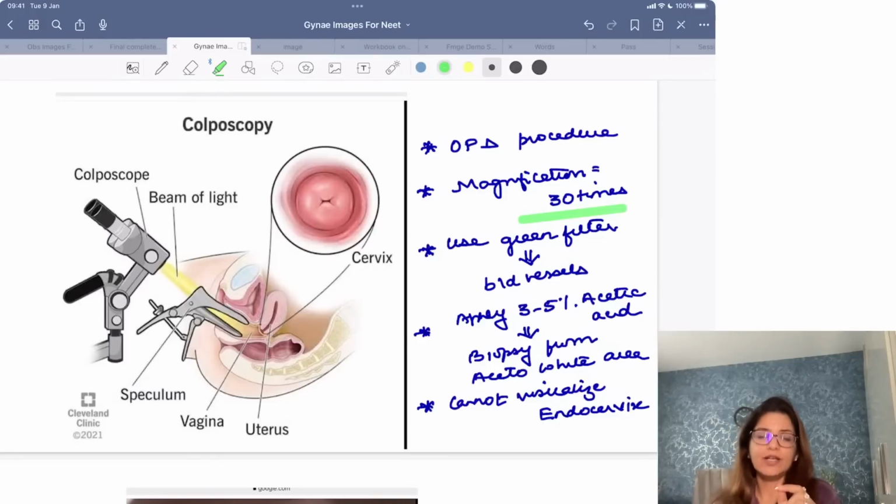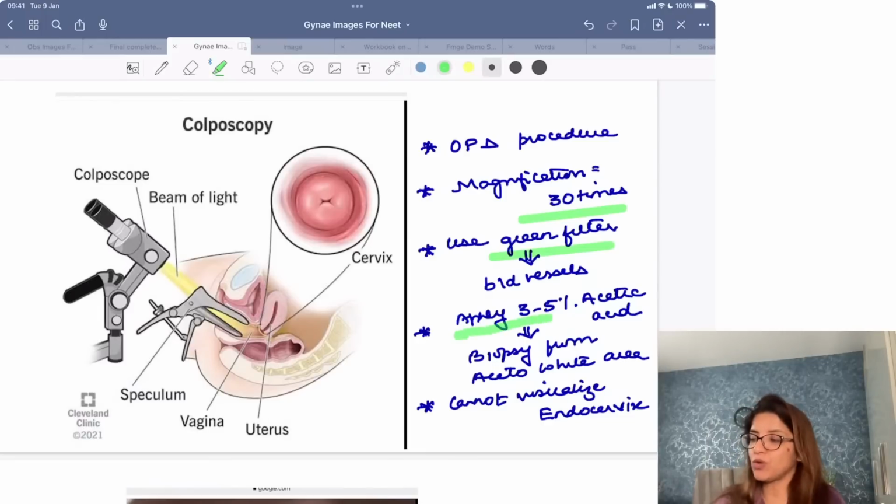Which color filter do you use in colposcopy? When you are doing colposcopy, you switch on the green light or the green filter, because with the help of this green filter, you will be able to identify the abnormal blood vessels in a better manner, right?